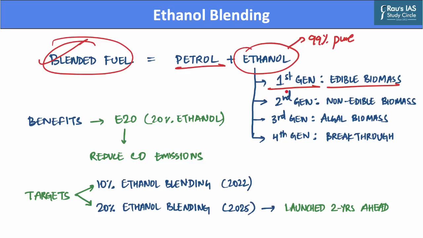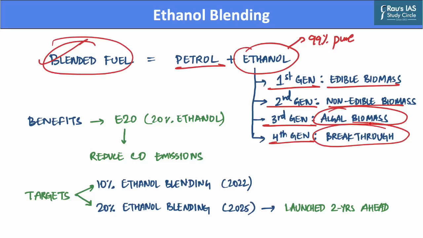While on the other hand, the second generation of biofuels are derived from non-edible biomasses, and they can be wood, grass, straw or solid wastes. Further, the third generation of biofuels are derived from algal biomasses, which include macroalgae as well as microalgae. While in the end, the fourth generation of biofuels are derived from breakthrough technologies such as pyrolysis, solar to fuel conversion, as well as genetically modified organisms.